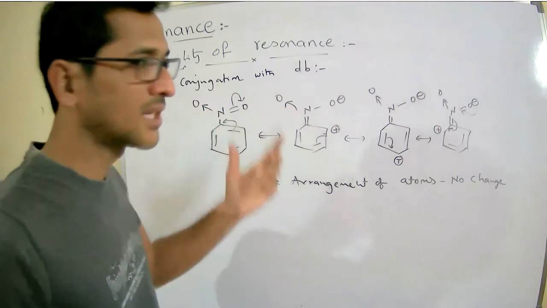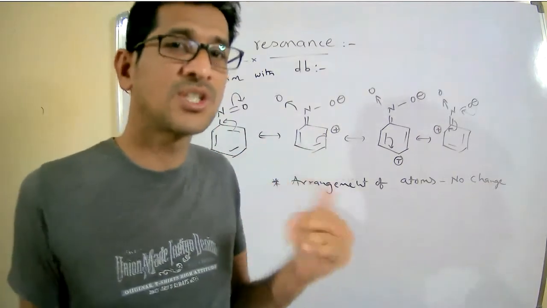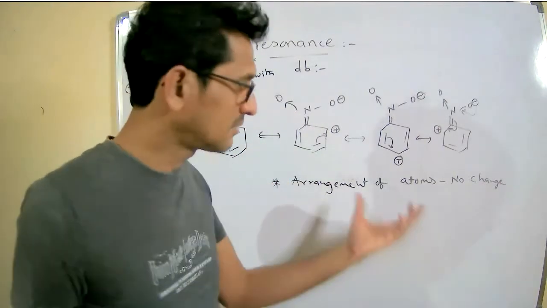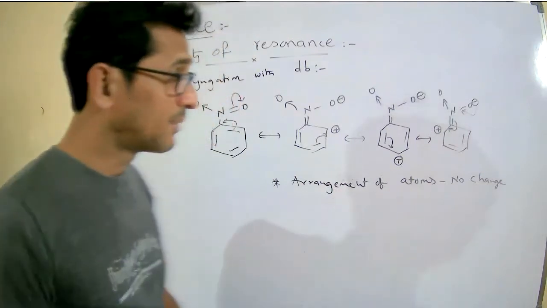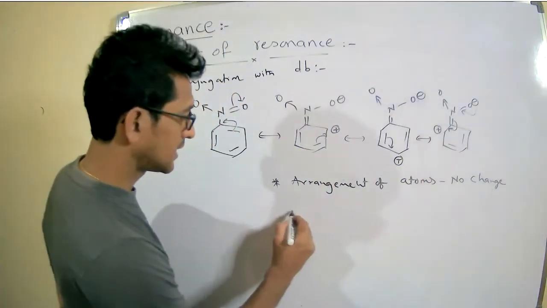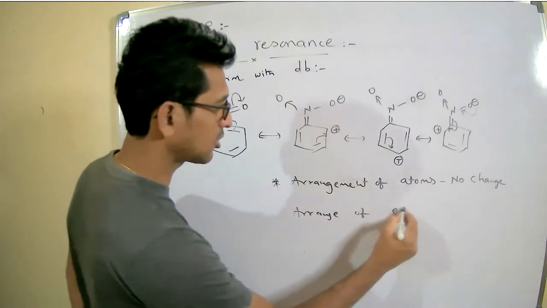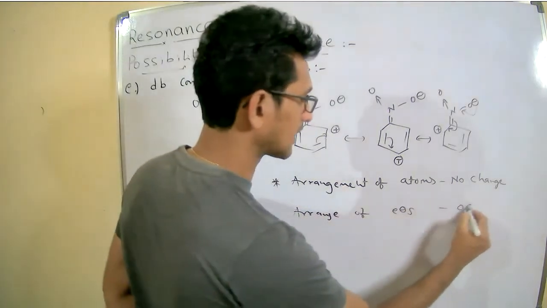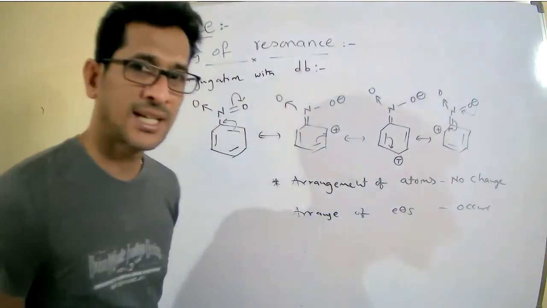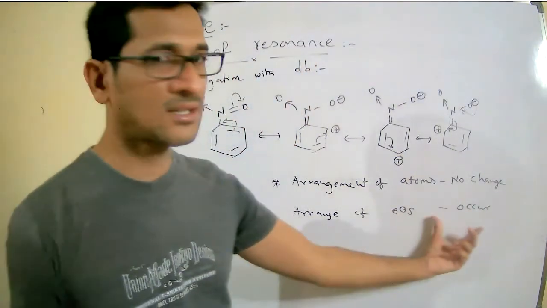Wherever the atom is, there is no change in the positions of the atoms. That is the arrangement of atoms. But we can observe a change in the arrangement of electrons. During delocalization, the arrangement of electrons can change.